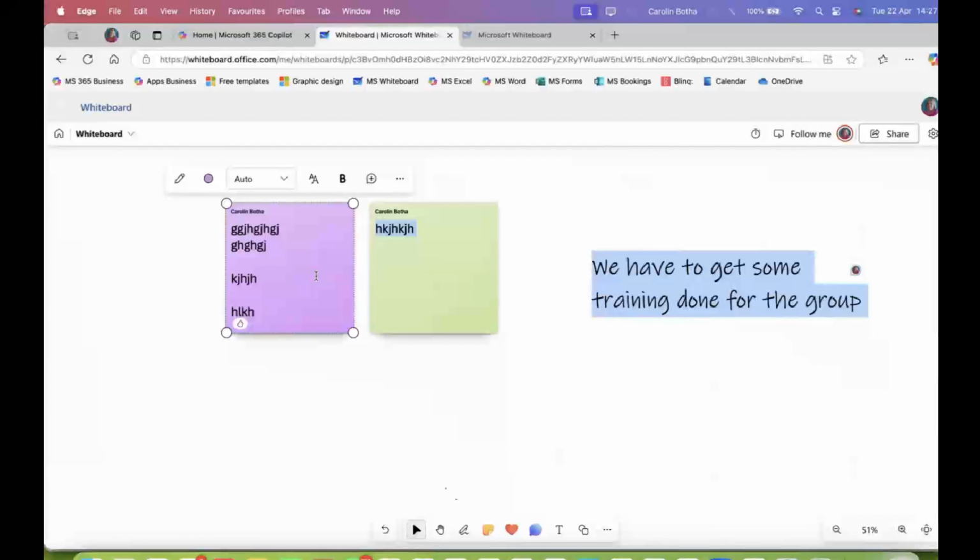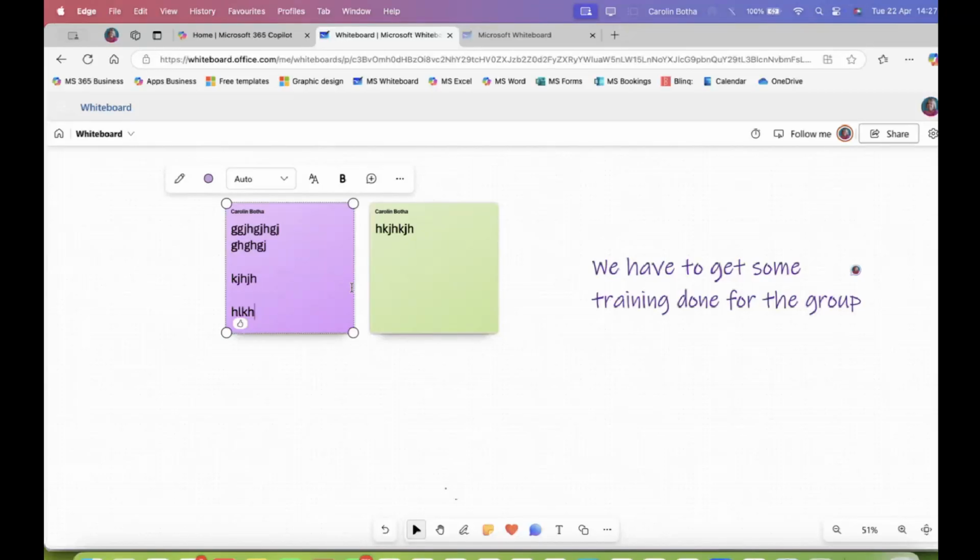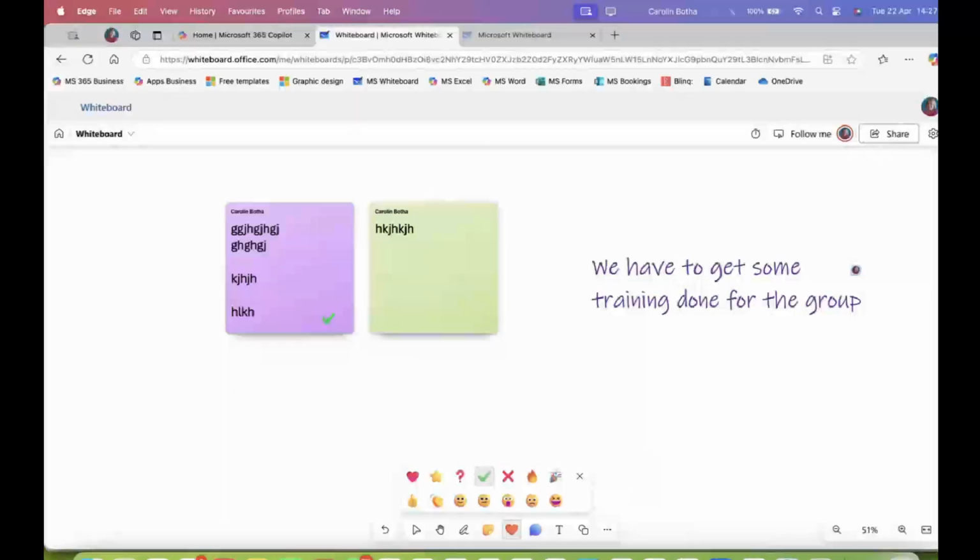So let's say these two sticky notes are on the table. You can ask your team, in real time, or you can share it with them later, by the way. That's also an option. I'll show it to you. You can ask them to comment on this. If they don't want to comment with the plus and add a comment, they can just as well react with a couple of emojis. So they can react with a like, select it and click over there.